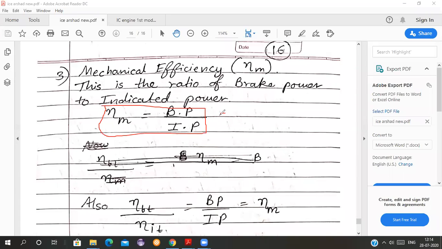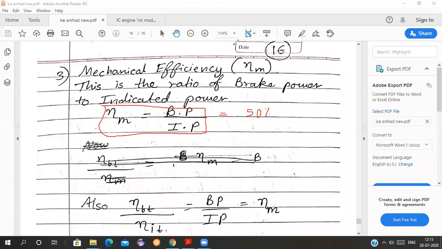This comes to around 50%, 40%, 30%. For a running engine it is mainly less than 50%, because a huge amount of loss is there inside the combustion chamber due to friction.